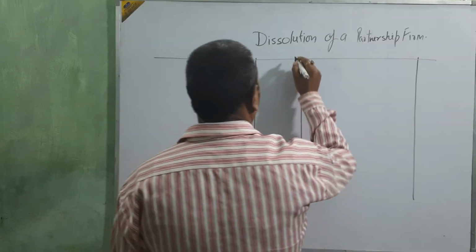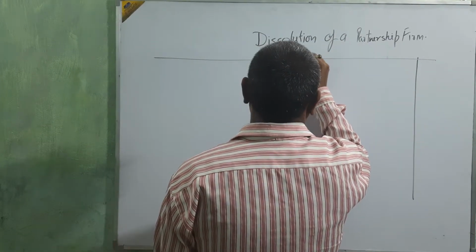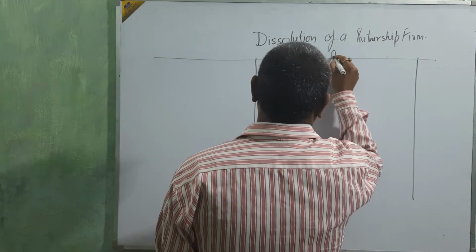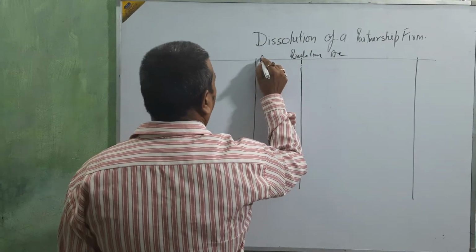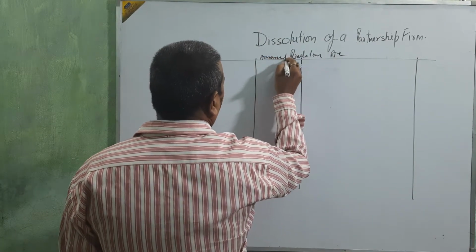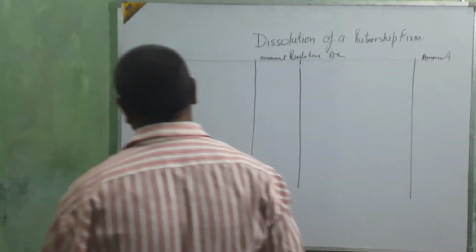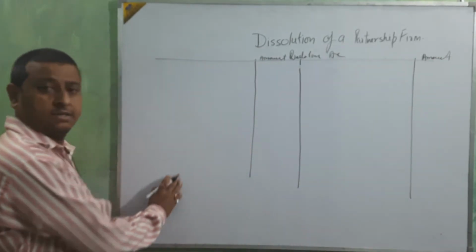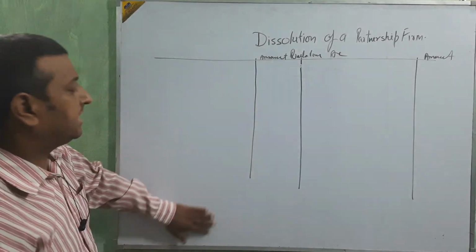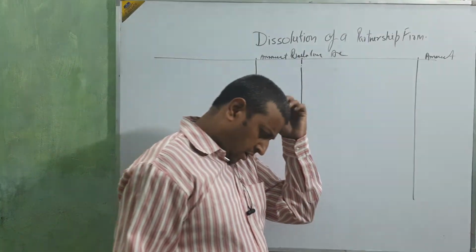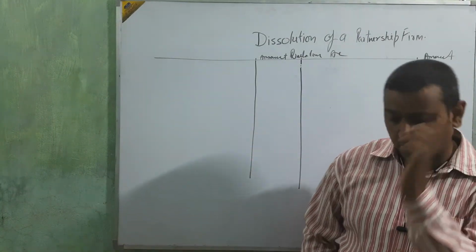Okay beta, amount, this side. Before making this realization account, just put one system in your mind.